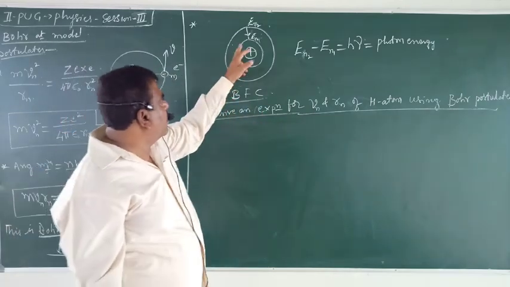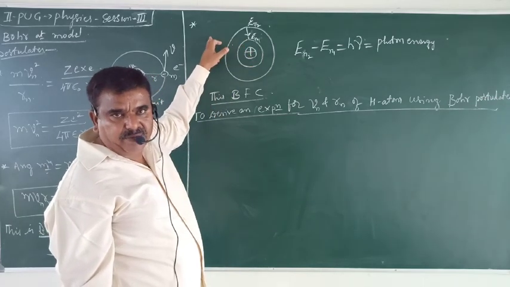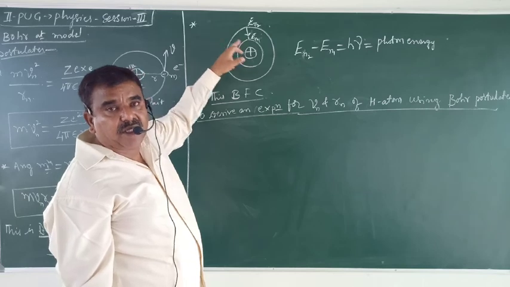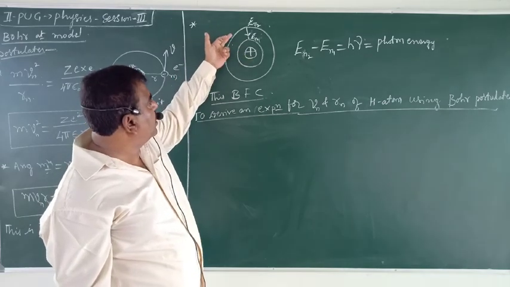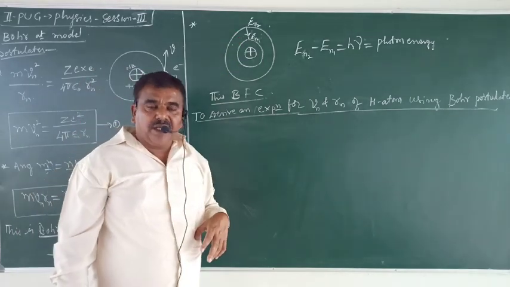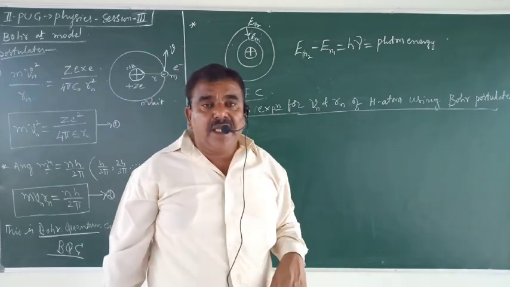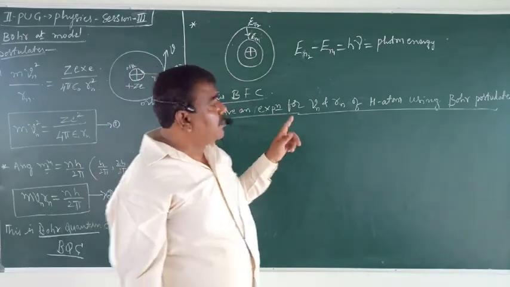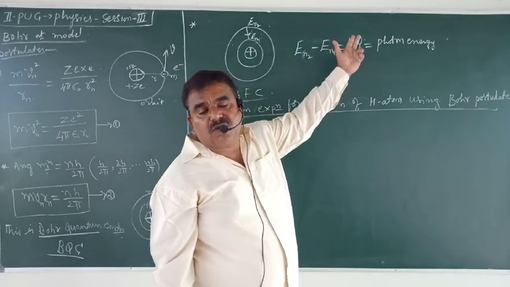To jump from inner orbit to the higher, outer orbit, energy is absorbed. When electrons jump from high energy orbit to low energy orbit, outer orbit to inner orbit, energy is emitted. That difference in energy is emitted in the form of what? In the form of radiation, that is photon.